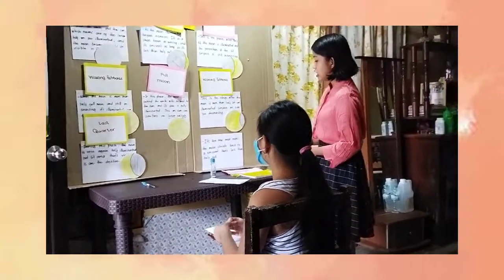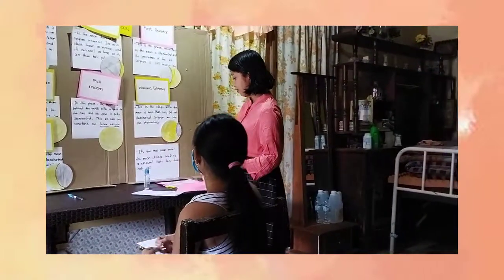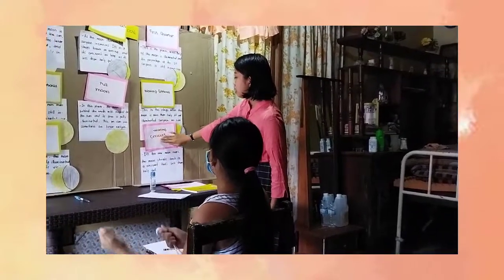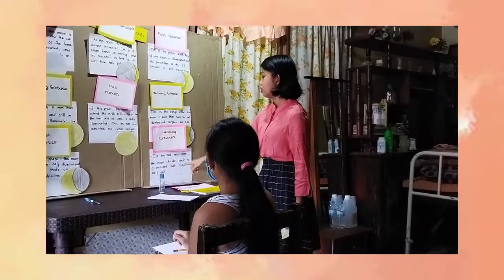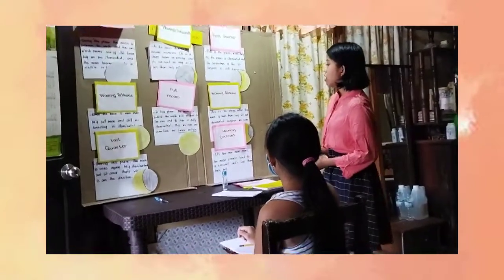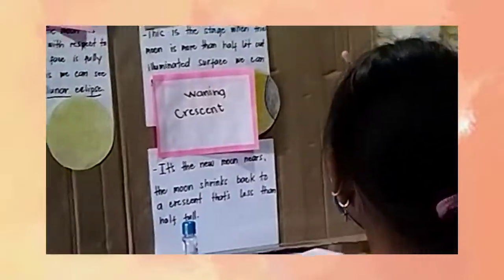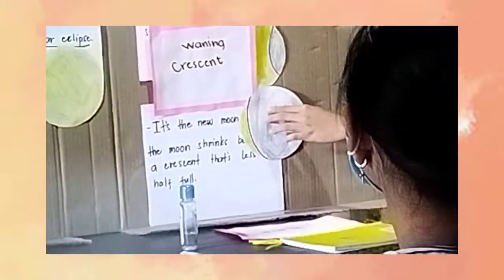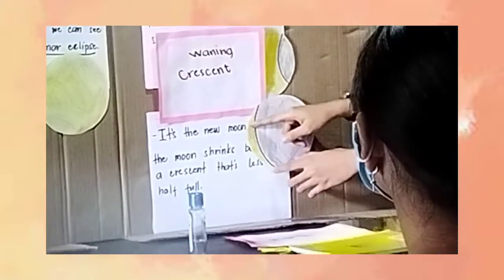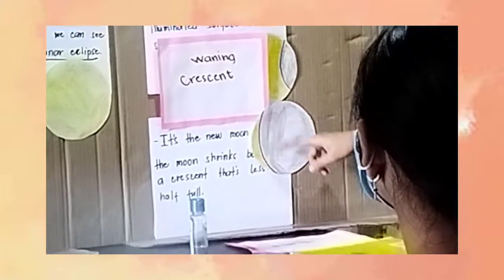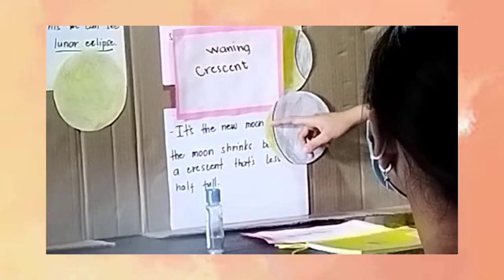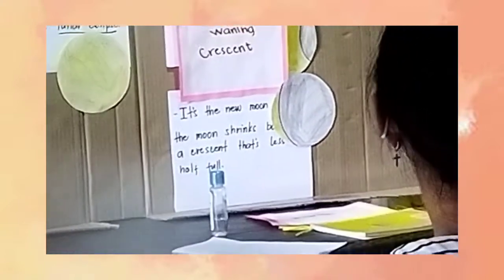That's why natin makita din nga kanang sometimes we call kanang arc siya, kay tungod kay mura siya og kanang barko ang iyang forma. So, in the last stage, we have the waning crescent. So, as the new moon nears, the moon shrinks back to a crescent that's less than half full. So, pagkahuman sa waning crescent, kay new moon naman sad, kay mag-rotate naman na sila tanan yun. So, kagamay dayon ang lit area nga ma-occupy sa moon nga gikan sa sunlight sa sun. So, kay gamay na lang iyang makuha. So, pagka new moon, wala na din na yellow nga part or illustration nga kanahayag siya gikan sa sun.